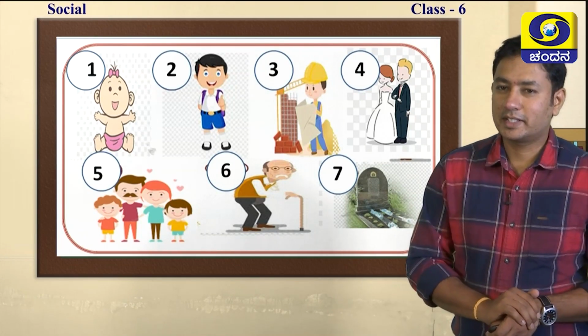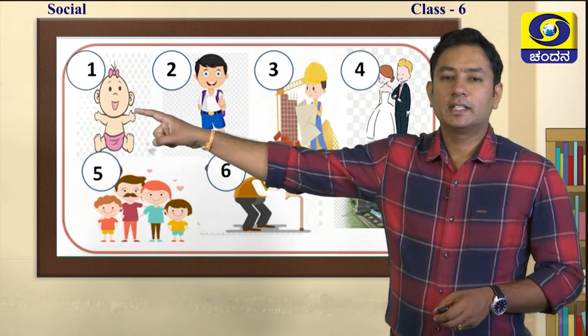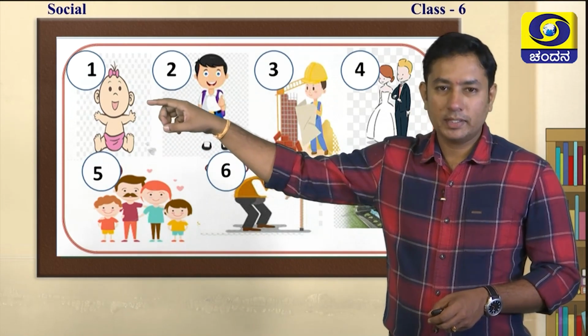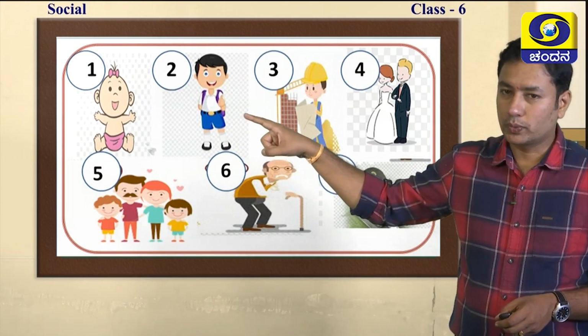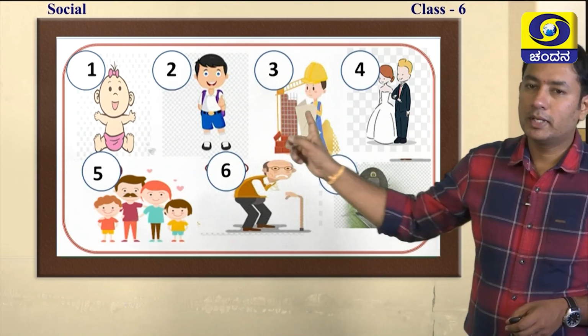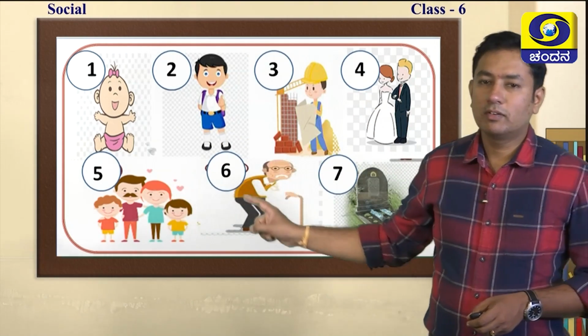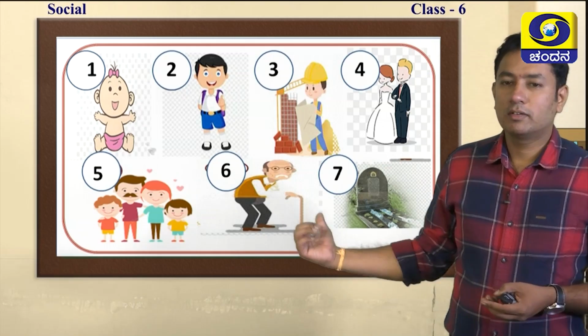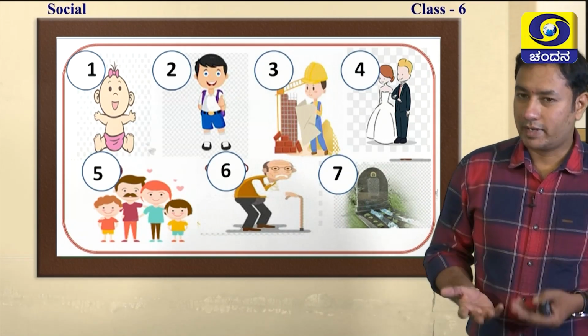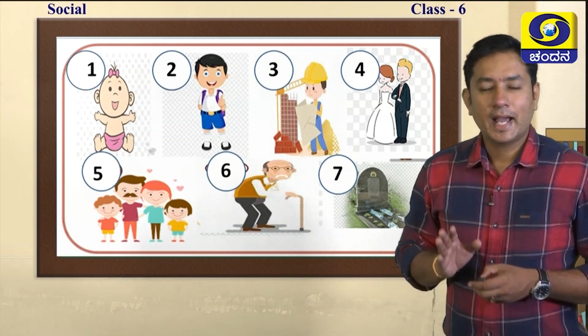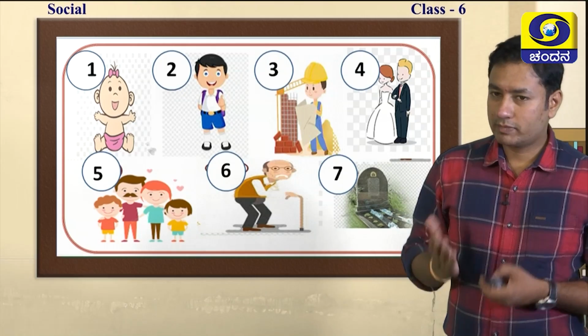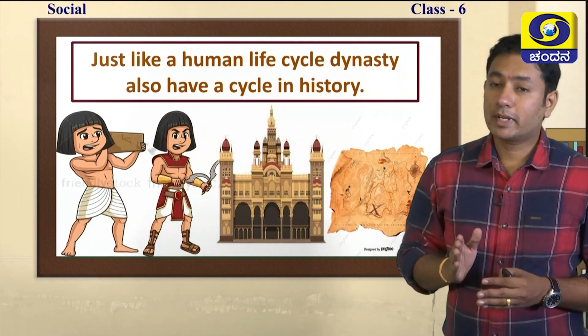See, here is the deal. The first one is a baby, the small one. Next, he will go to a school, then he will go for a job, then he will get married, and later on he will raise a family. Finally, he grows older, finally he goes to the graveyard. This is life.